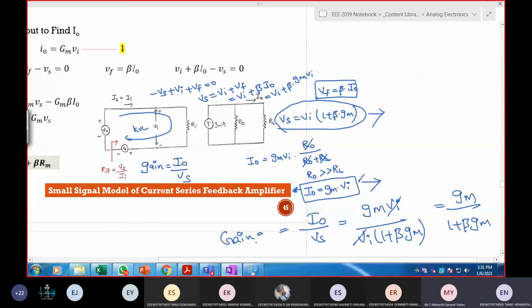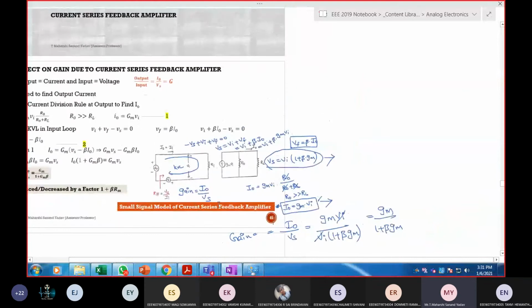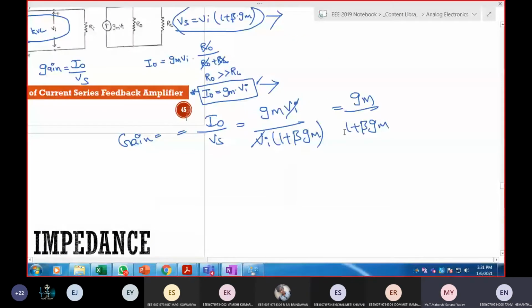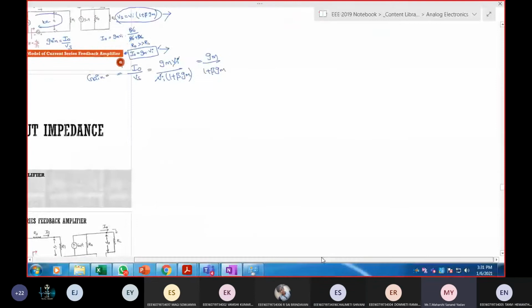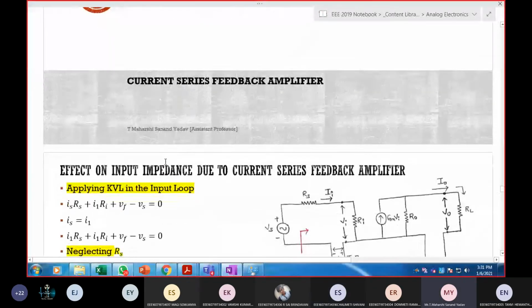So gain is defined as the ratio of I out by VS, which is nothing but GM by 1 plus beta times GM. So is it increased or decreased? Decreased gain, decreased by a factor of 1 plus beta times GM. GM is called as transconductance.